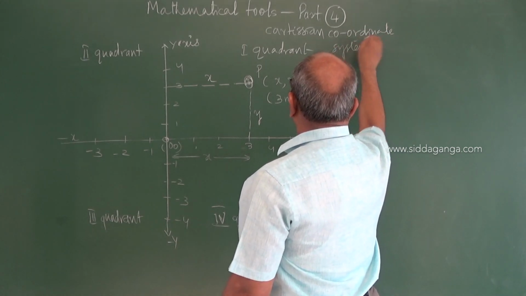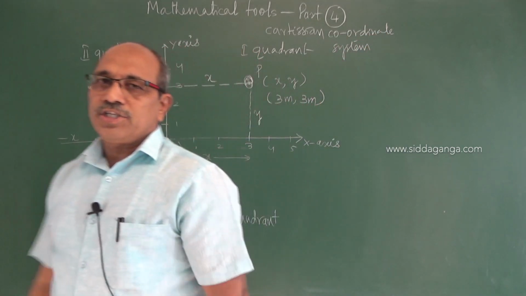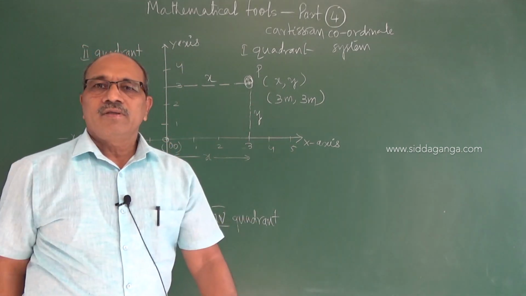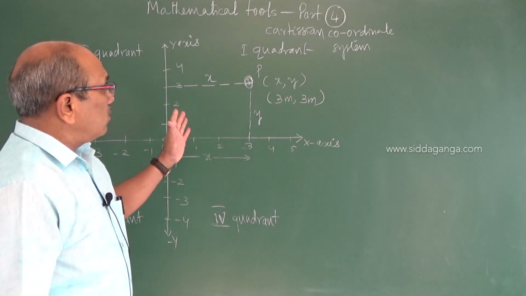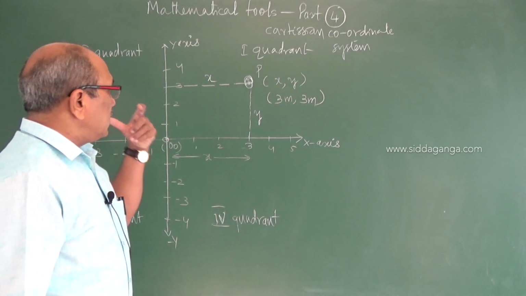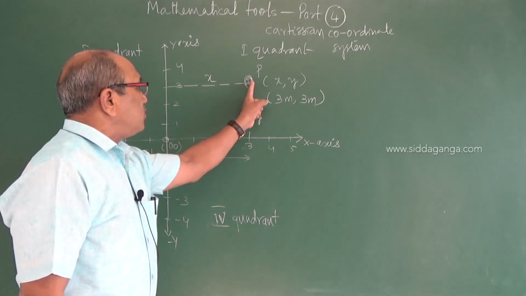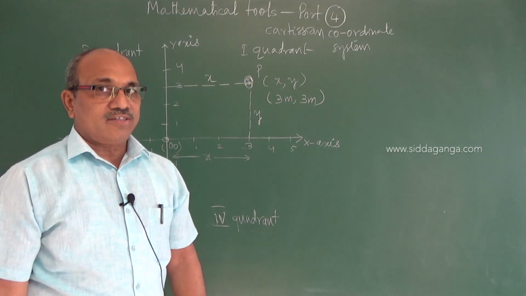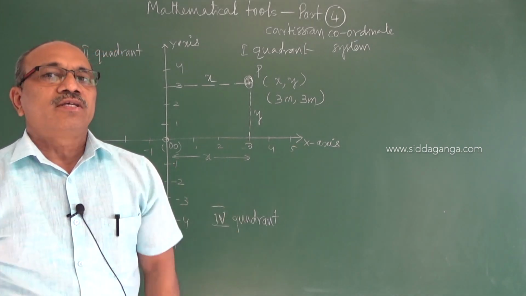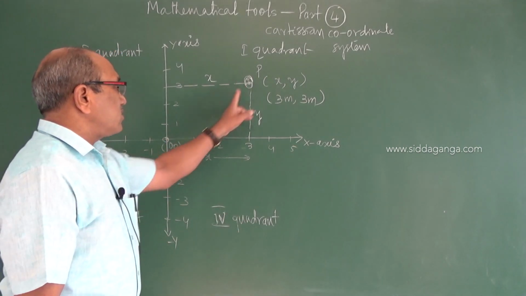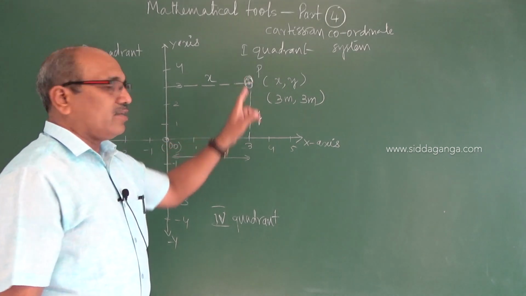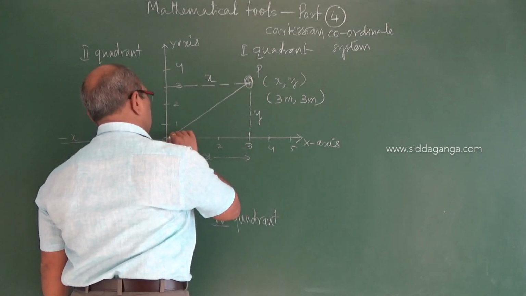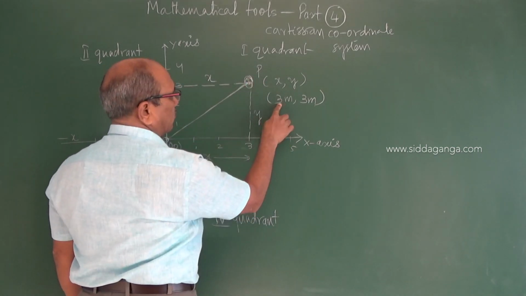In two dimensions, Cartesian coordinates, I just located a point. So now, what is the distance between the origin and P? As I told you, maybe in future we will call it a position vector, we are coming to that in the next class. But the line segment joining O and P, the distance from the origin, how do we calculate it? Now we have the values 3 and 3.